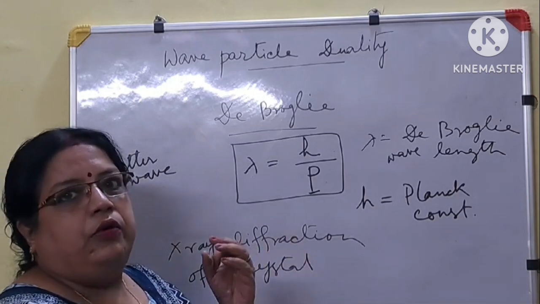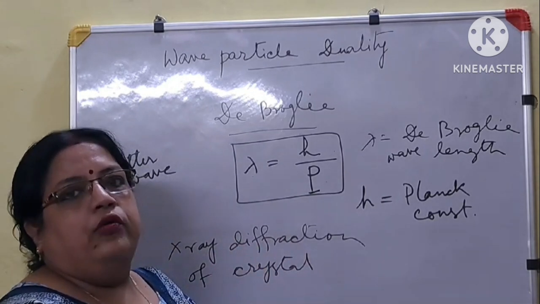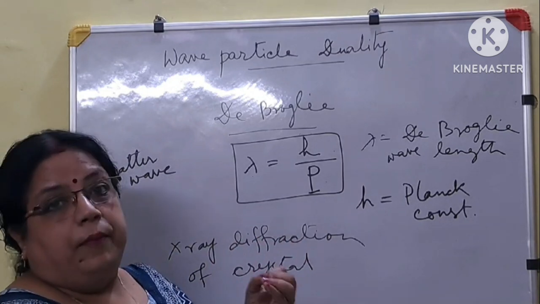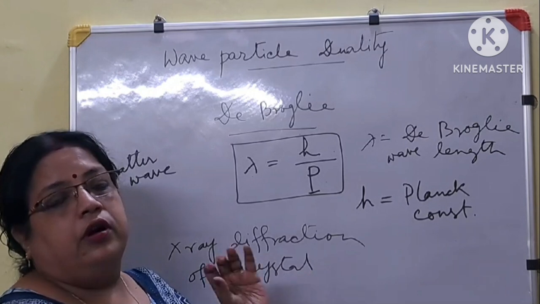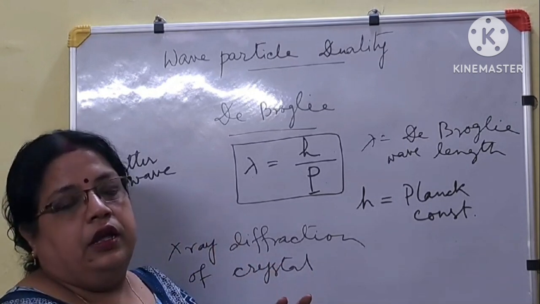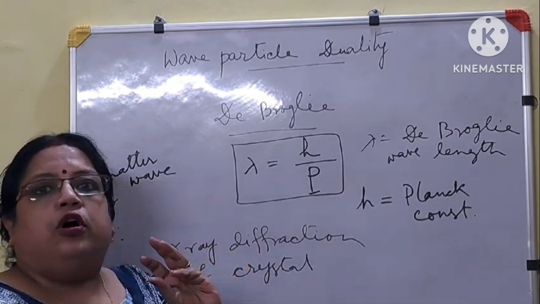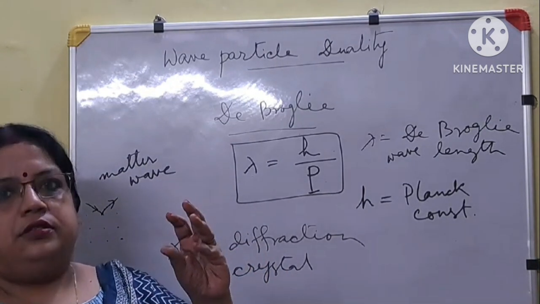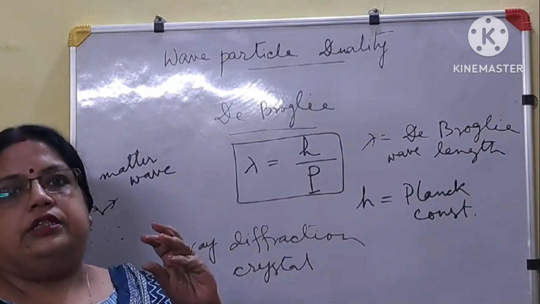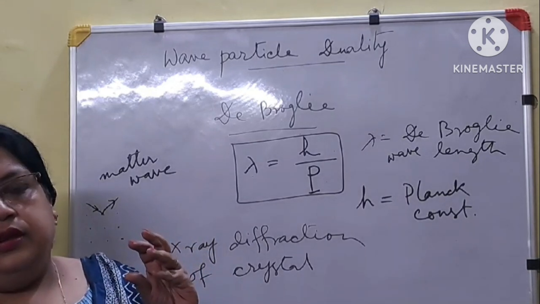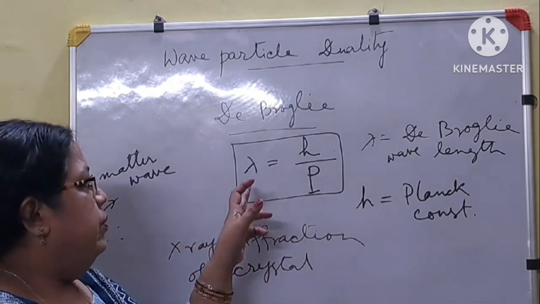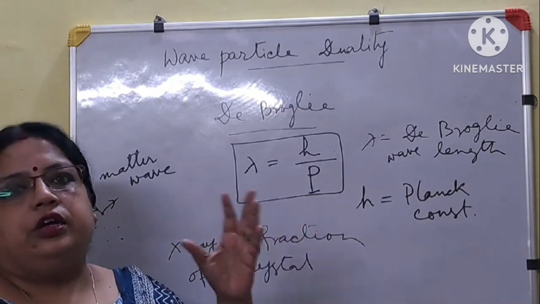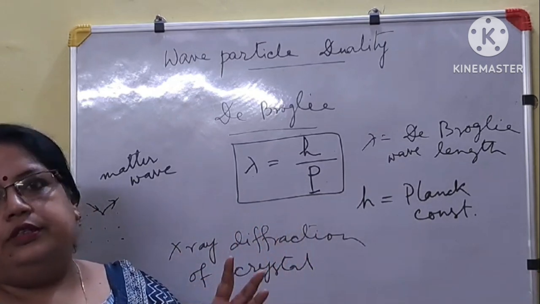Now the wavelength is so small that we cannot detect the wave of a bigger particle. The wave is associated with all kinds of particles, bigger or smaller. When the size or mass increases, the wavelength decreases, and the wavelength is so small that it will not be in our visible region.